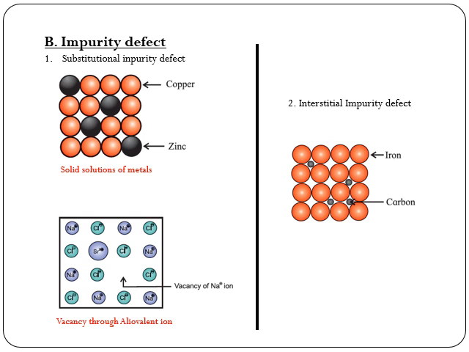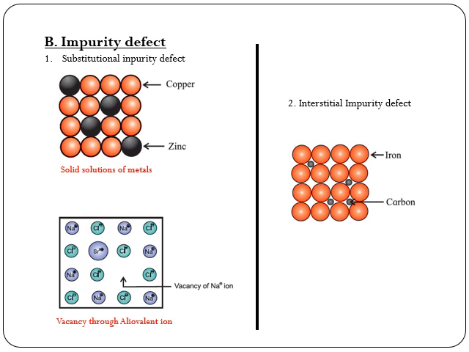For example, solid solutions of metals, that means alloys. Brass is an alloy of copper and zinc. In brass, host copper atoms are replaced by impurity zinc atoms. The Zn atoms occupy regular sites of copper atoms, as shown in the figure.